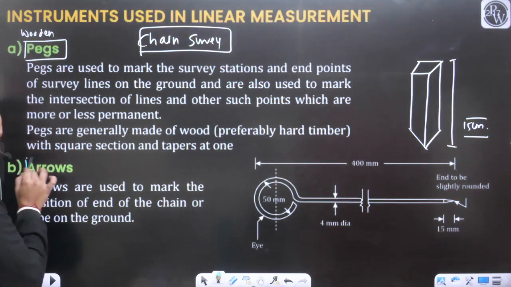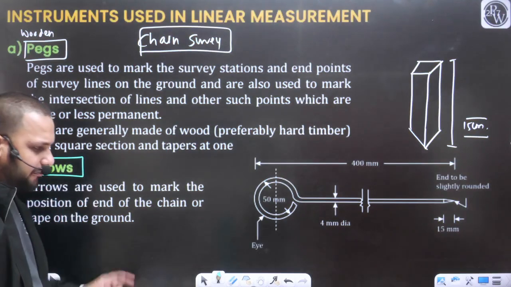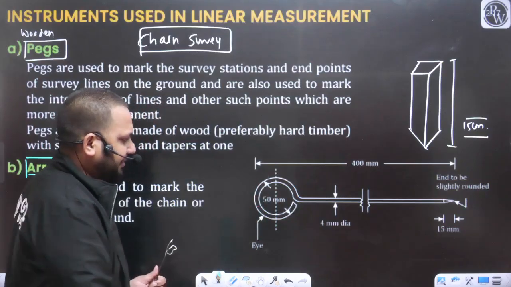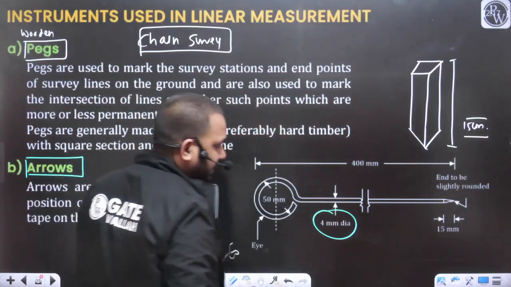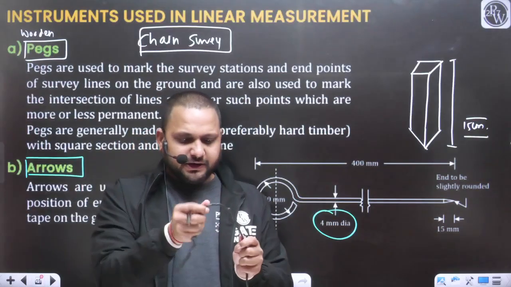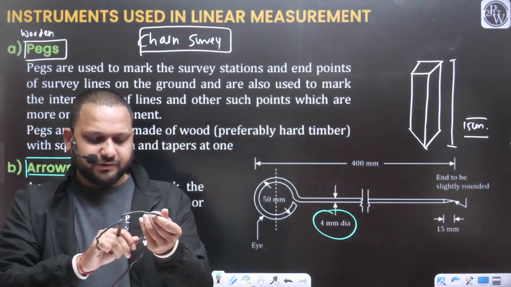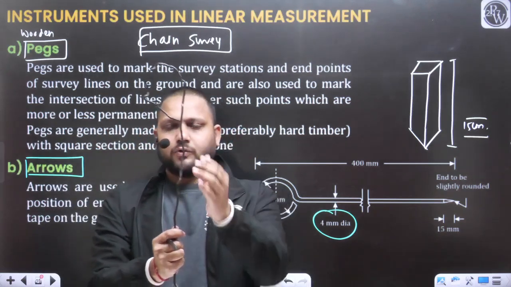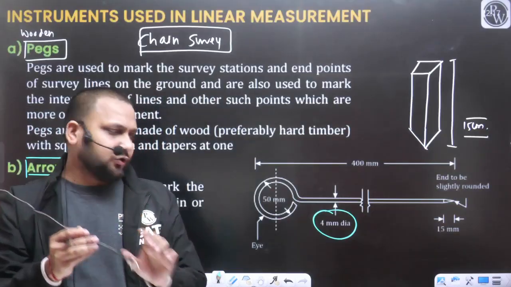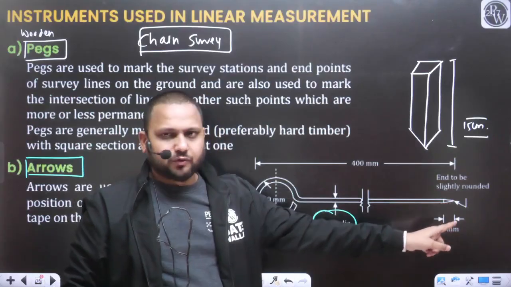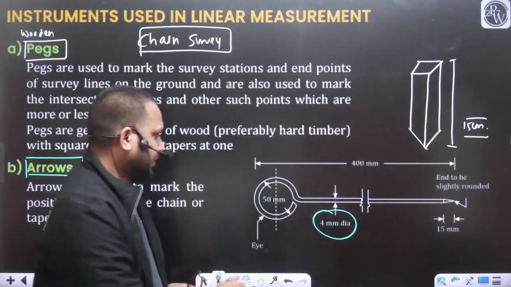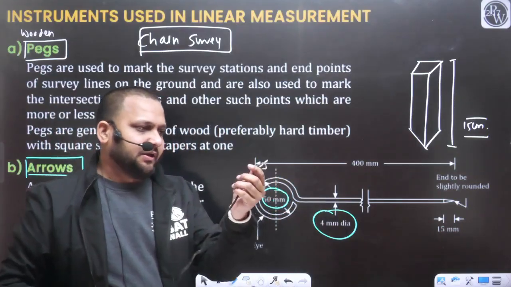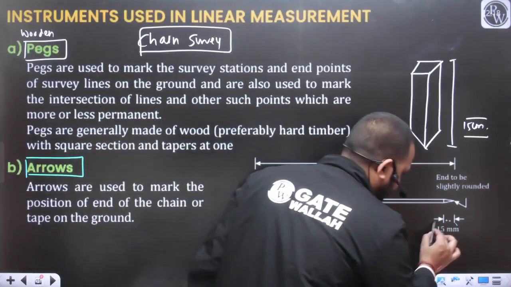Another accessory is the arrow. The arrow is simply a wire, a simple wire like this, having a dia of 4 mm. Just try to visualize, it will look something like this. So this is the arrow. One end is going to be pointed. This dia will be 50 mm or 5 centimeter. The pointed part has a dimension of 15 mm.